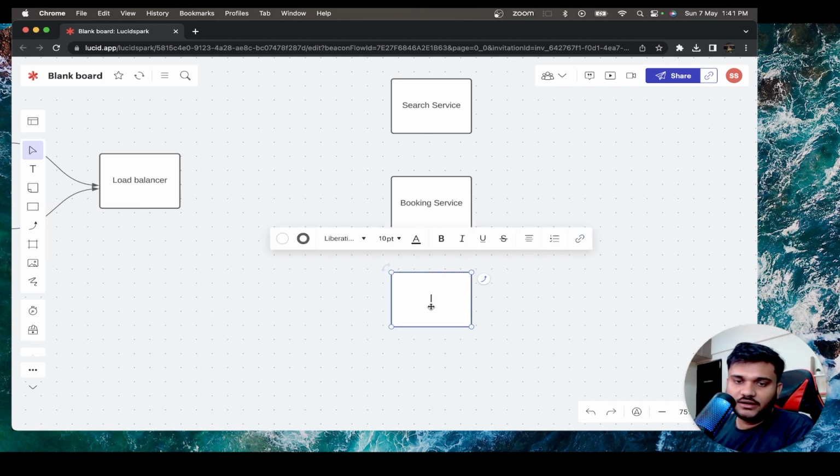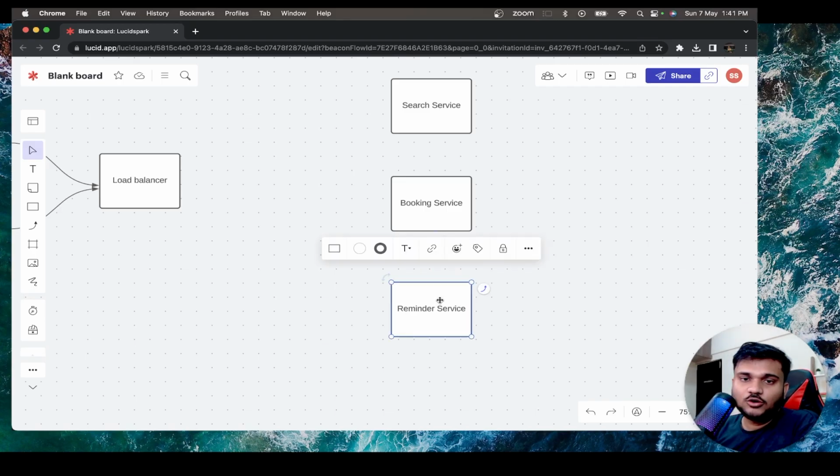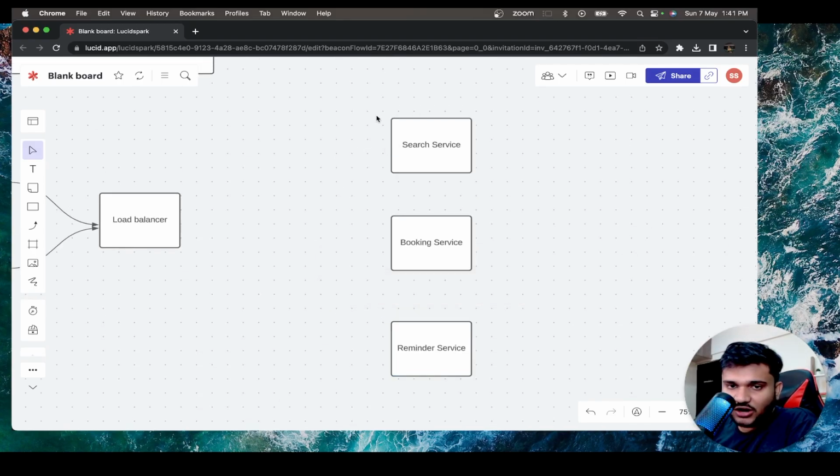there will be another reminder service. And of course, we are making a microservice architecture, right? So every service is going to be a different server altogether, right? We are going to have a different Express application for our search service, a different Express application for booking service, a different Express application for reminder service. They are going to be absolutely different Express apps. They will be communicating with each other, right?